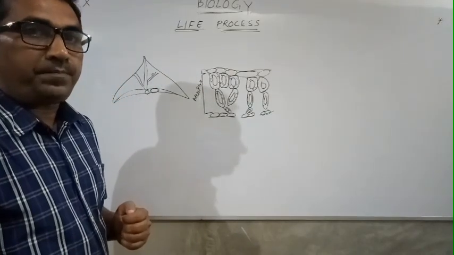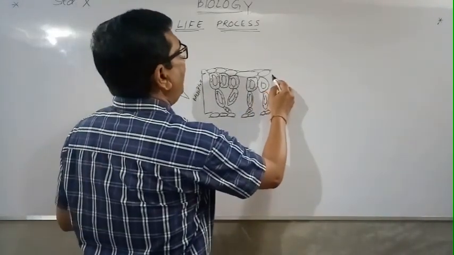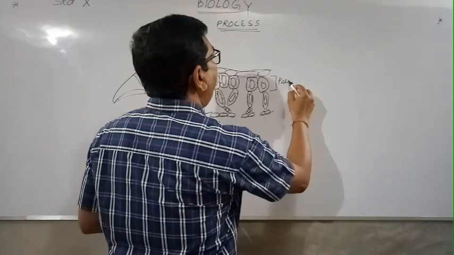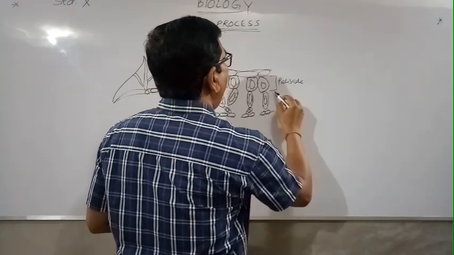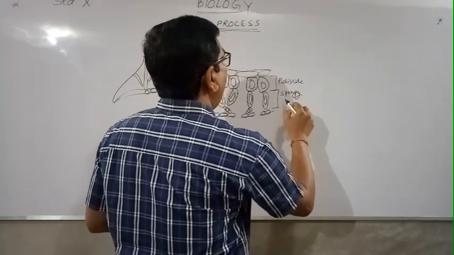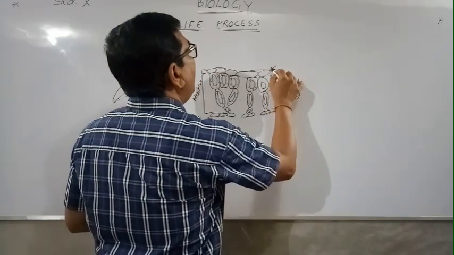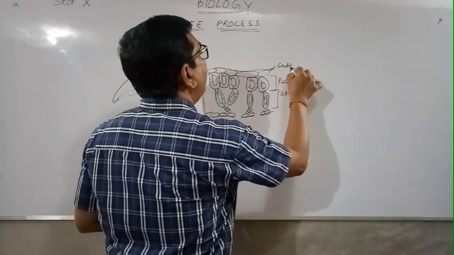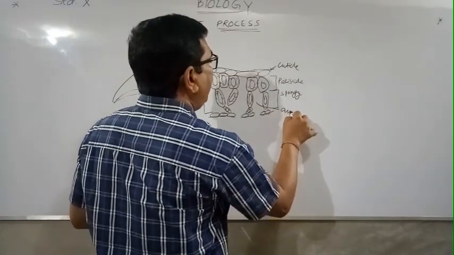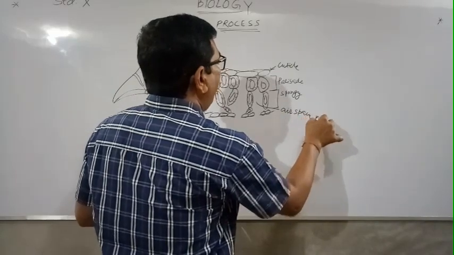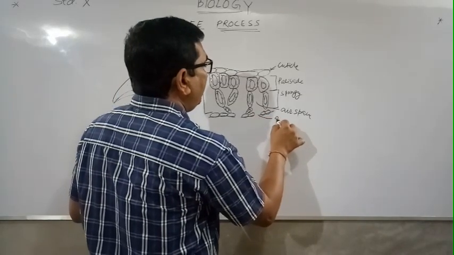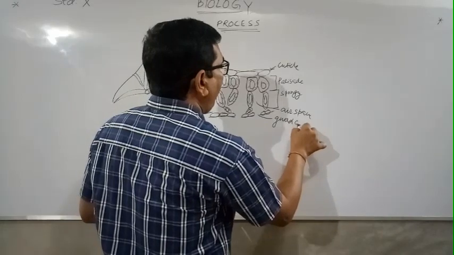This is the mesophyll. Mesophyll is further divided into two parts: one is palisade and the other is spongy. This is the cuticle, this part, the air space, the guard cells.